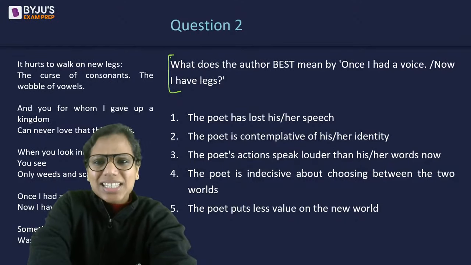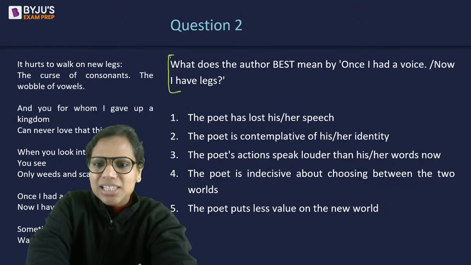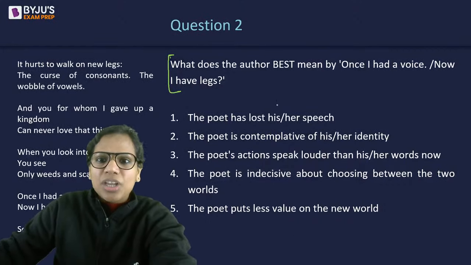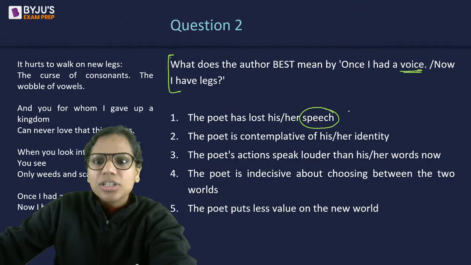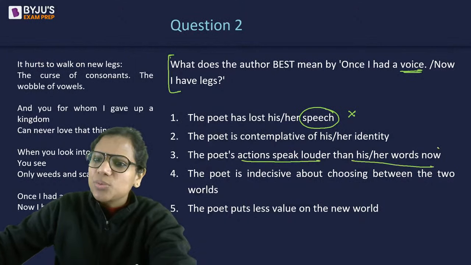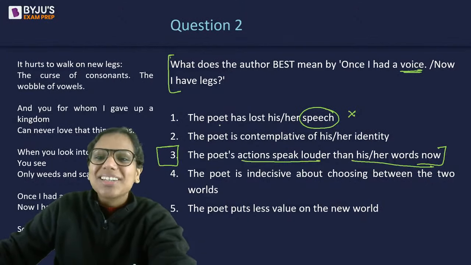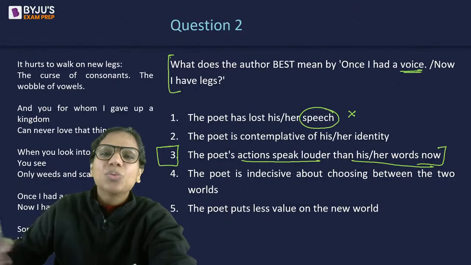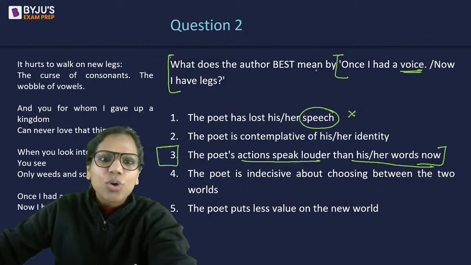See, this is easy, right? Once I had a voice, now I have legs. So once she had something, now she has something else in place of it. Okay. But it's not literally about her speech. Her actions speak louder than her words. This is, first of all, a proverb. When your actions speak louder than your words, that means you believe in doing rather than talking. And that is not the implication at all here.